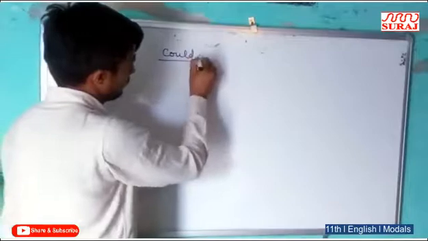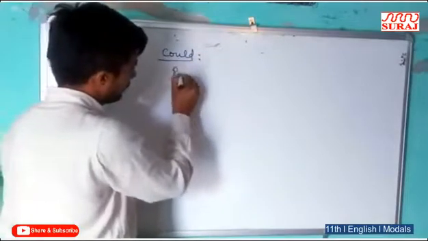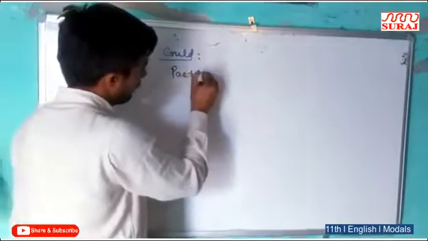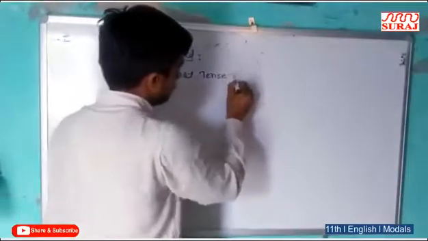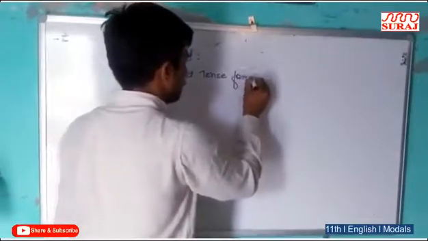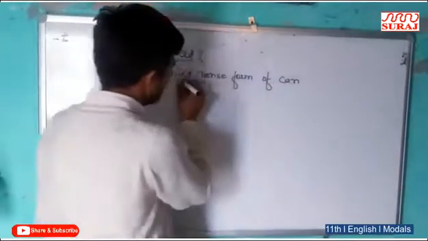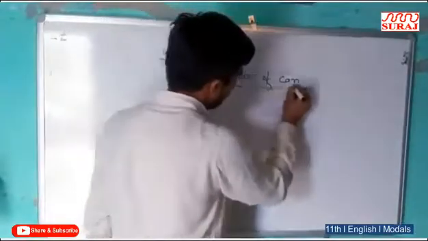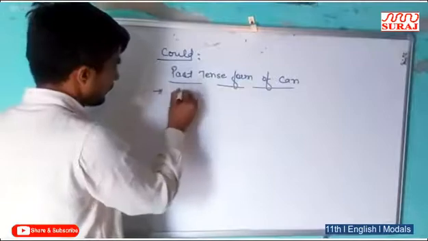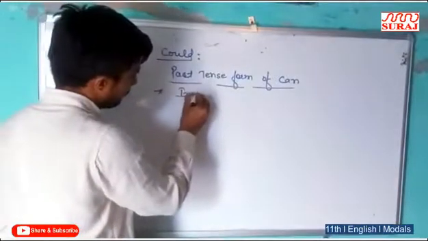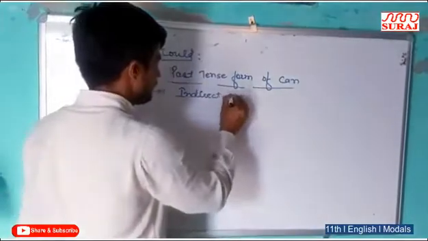Could. This is the past tense form of can. Could is used in direct speech.